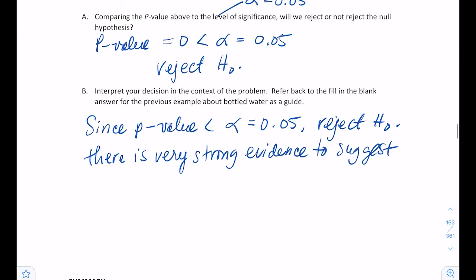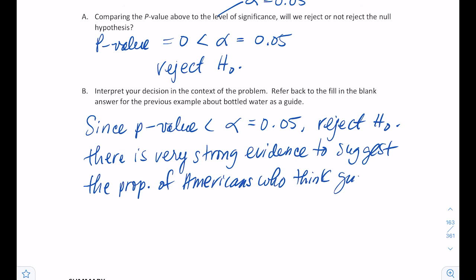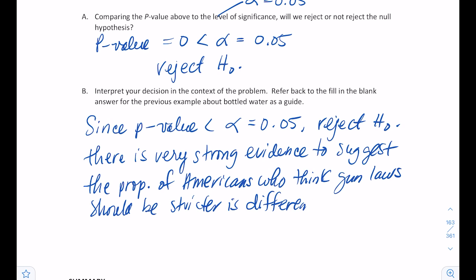So there's very strong evidence to suggest the proportion of Americans who think gun laws should be stricter is different than 0.68.